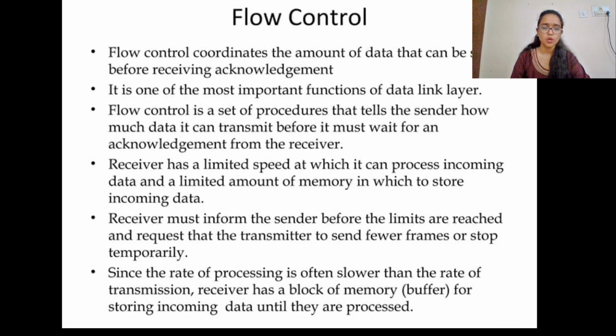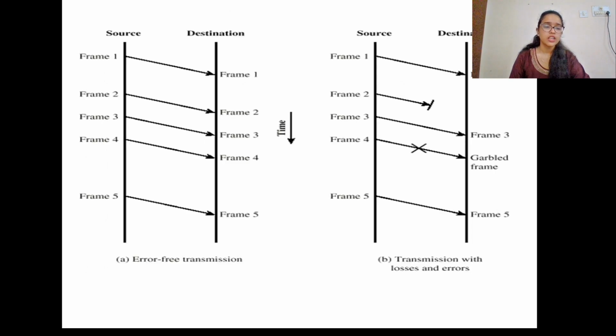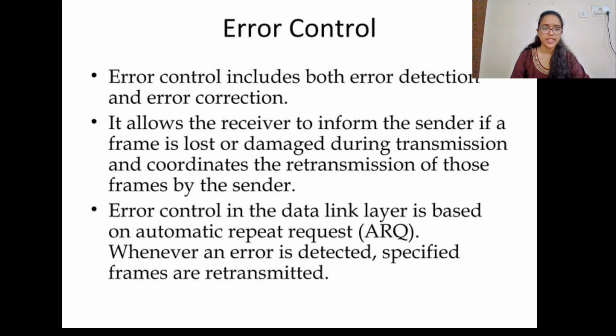The rate of processing is often slower than the rate of transmission. The receiver has a block of memory for storing incoming data until they are processed. In the first transmission, we see that frames are sent from source to destination without being lost, corrupted, or damaged. In the second transmission, we see that the frames are being lost and corrupted. Frames that are lost, corrupted, or damaged have to be retransmitted, and this is called error control. Error control includes both error detection and error correction.